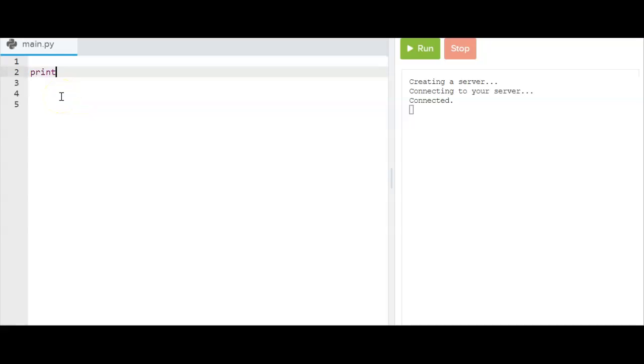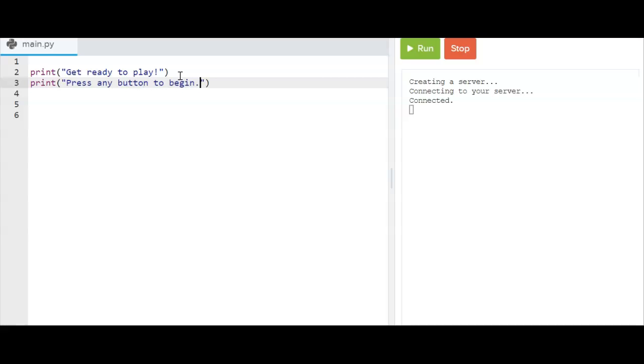And so I begin by saying something like, "Get ready to play." And the next thing I ask it to do then is to press any button to begin. Boom. And then I'm going to, after this person does press any button to begin, I want it to say, "We're off."